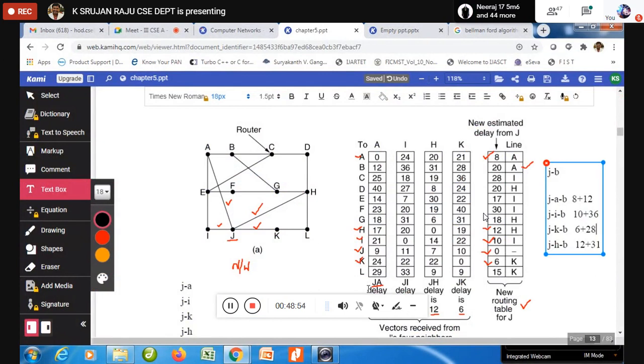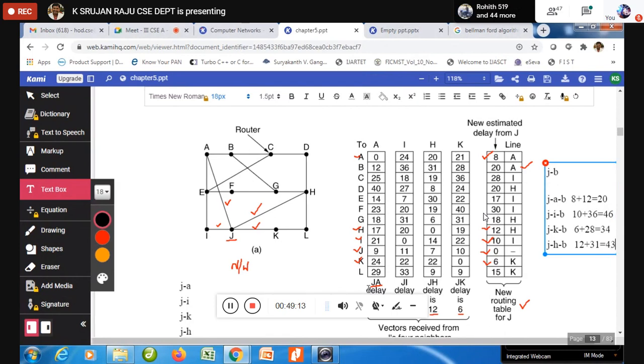31. Now let us total it, sum it. So 8 plus 12, 20. 10 plus 36 is 46. 28 plus 6, 34. Then 31 plus 12, 43. Now, tell me which one is shortest? Vivek? Srikar?